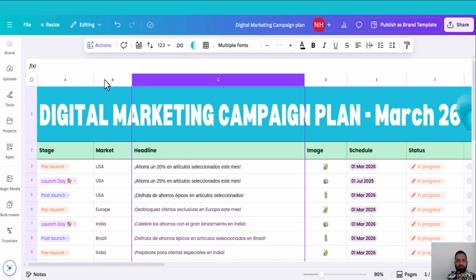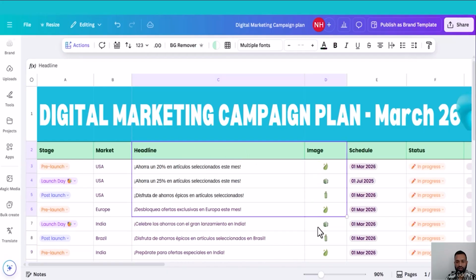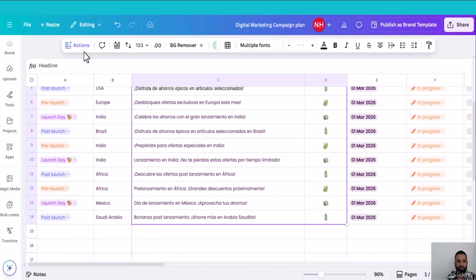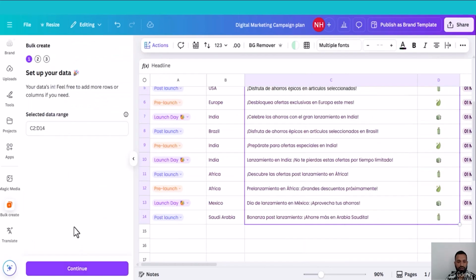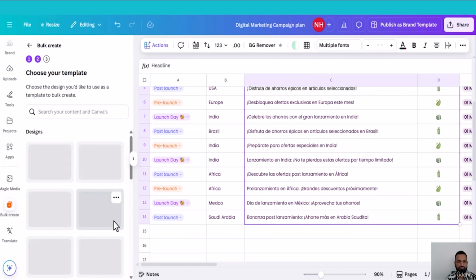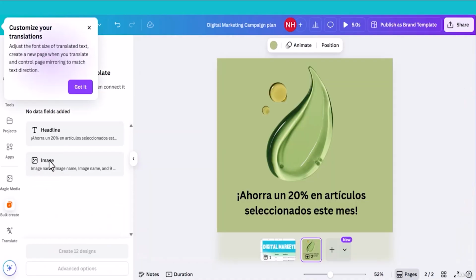Now let me create more content for this digital marketing campaign. All I need to do is select the headline and image, head back to action, select bulk create, and click continue. Now I have to select the reference design. So this one, click this one. This is the reference image.